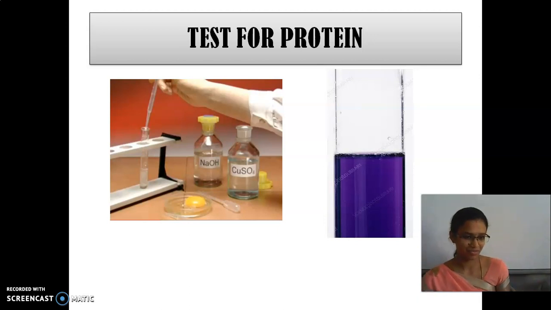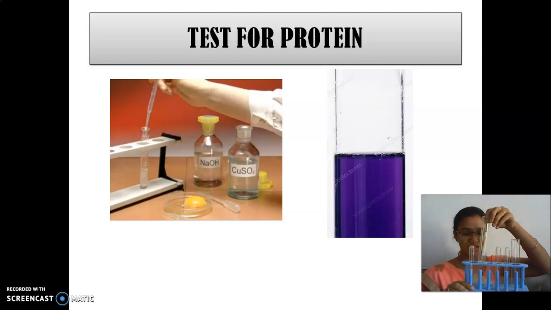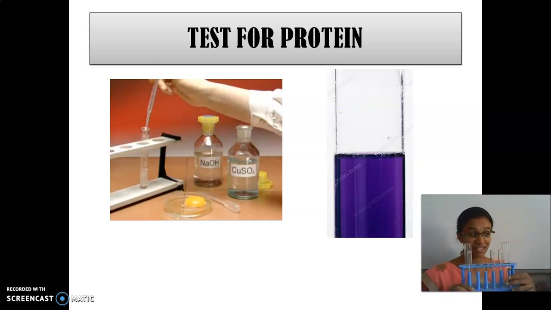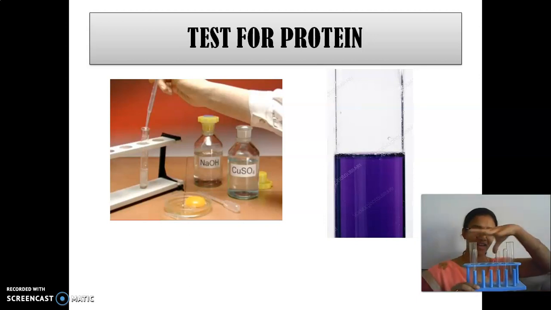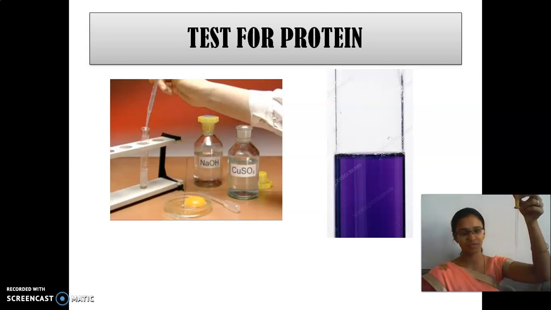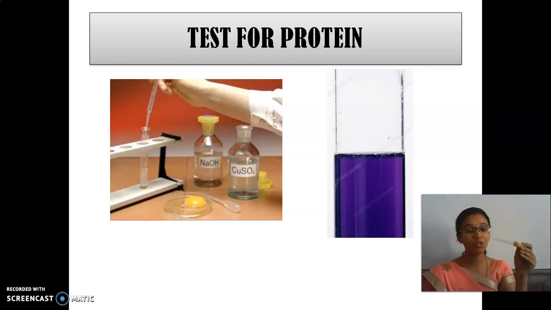And then what is this? Yes. So we have 2 sizes of test tube. Yes or no? See here, the large one and the small test tube. So what is this called as? Test tube holder, and then test tube. Very good. You are able to remember it, right? And then, so what is this? Dropper.